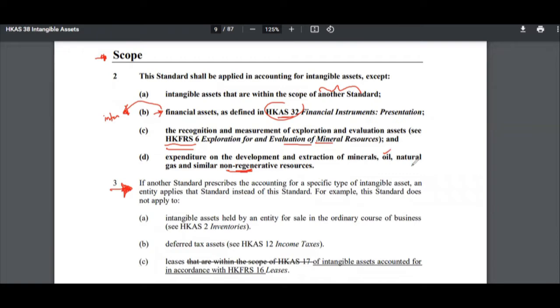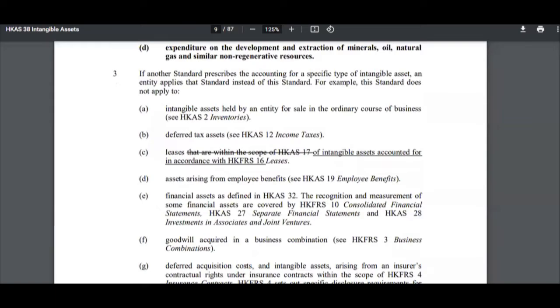You have to dig out another oil. Gas is the same thing. Let's look at paragraph 3, which complements paragraph 2A above. So for example, you can have intangible assets held by an entity for sale in the ordinary course of business, and that will be covered under HKS 2 Inventories.